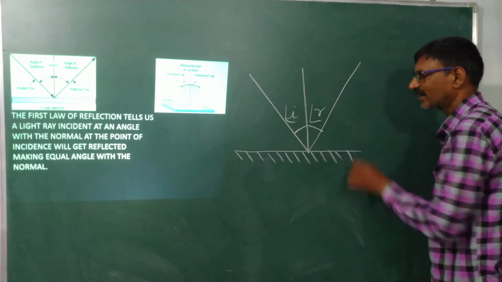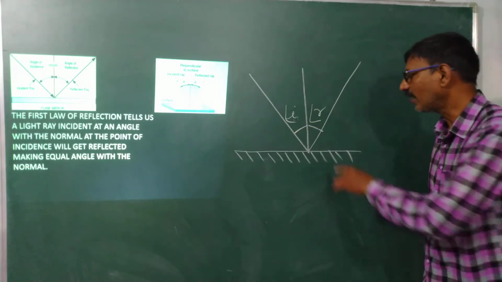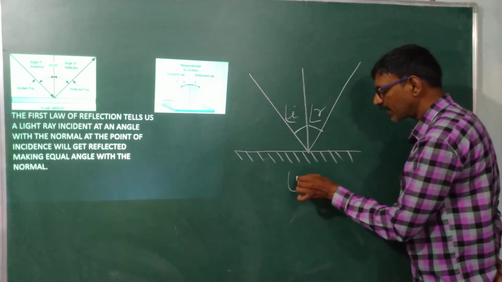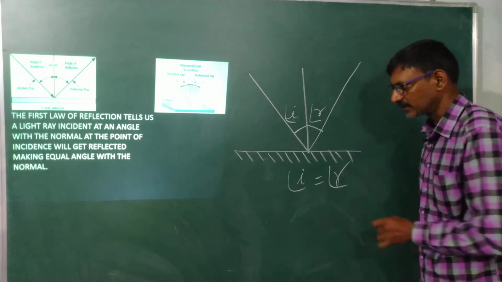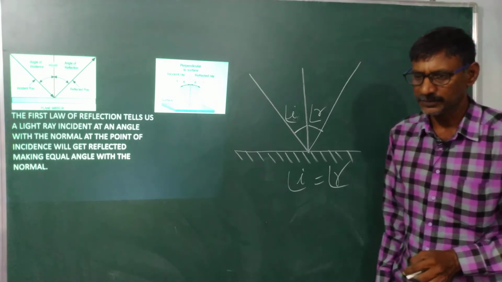That is called the angle of reflection. The angle of incidence is always equal to the angle of reflection. This is what the first law tells us.